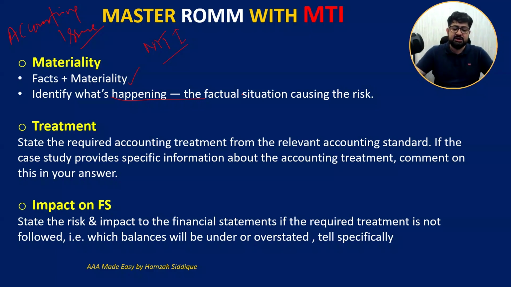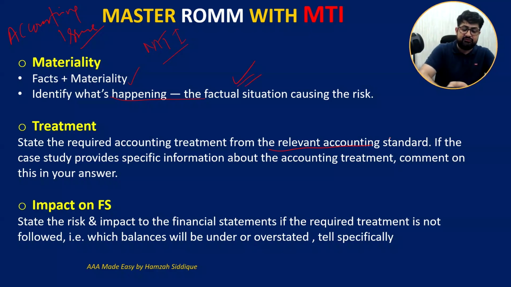Second is treatment. Now you need to narrate what the relevant IFRS says about that factual situation. Only the relevant chunk; you do not have to copy paste everything about IFRS. Only that specific aspect of the situation you narrate. IFRS says, for example, that the useful life of an asset can be reviewed annually and it can be increased if the asset is expected to last longer. Just like that, the useful life is discussed, if it is there.